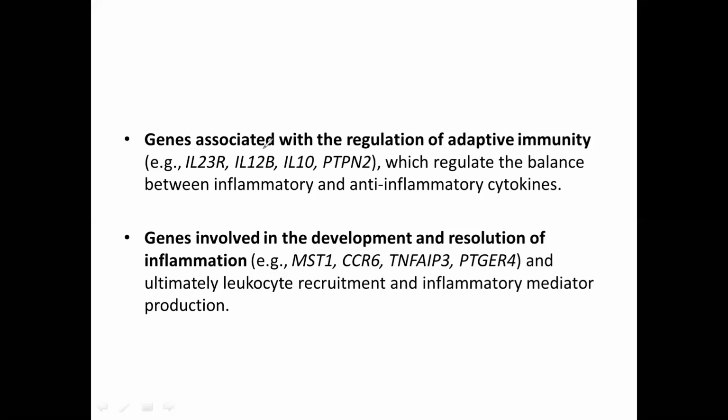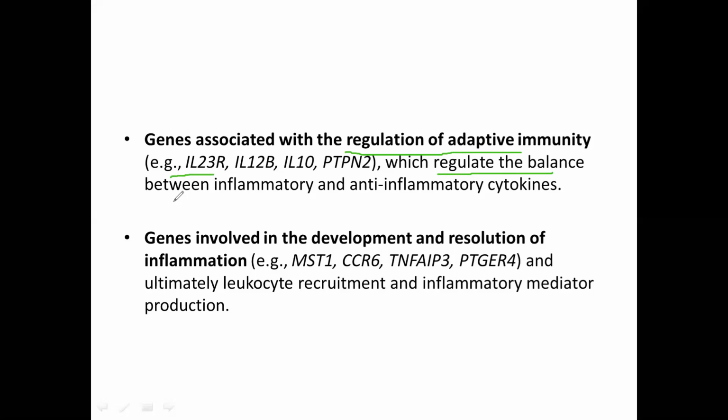The next, genes which are associated with regulation of adaptive immunity. Adaptive immunity is usually associated with genes like IL7, IL23R, IL12B, IL10, and PTPN2. All these are the shortcuts. These regulate the balance between pro-inflammatory cytokines and anti-inflammatory cytokines.